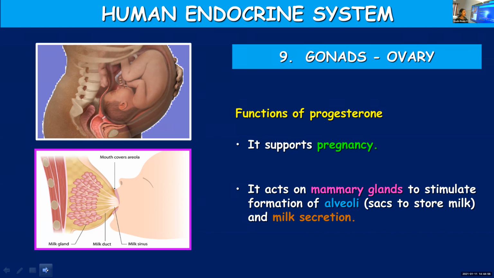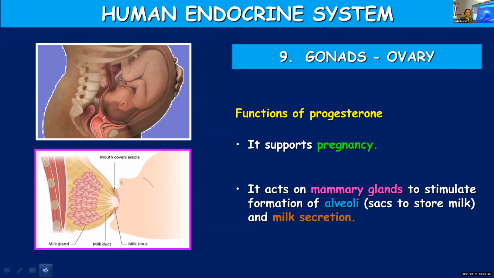So that is about the alveolus or alveoli, which is a part of the respiratory system. But mammary glands too have structures known as alveoli. Next year you will be learning in detail. These are sac-like structures where milk gets stored, and this particular hormone, progesterone, acts on mammary glands, stimulates the formation of alveoli and helps in the secretion of milk. So it is very important in the case of pregnant ladies.